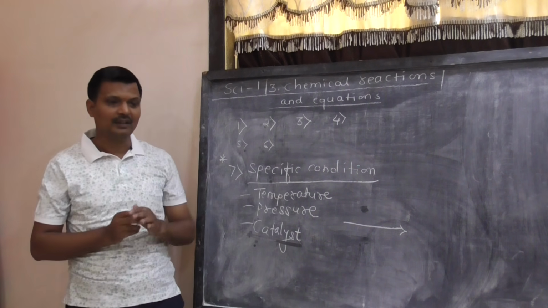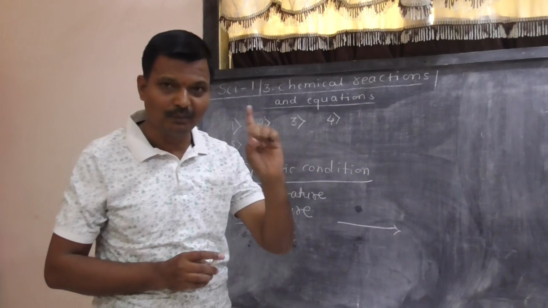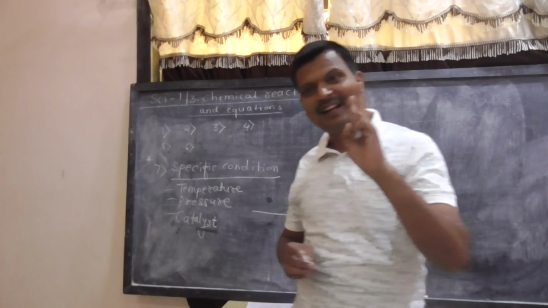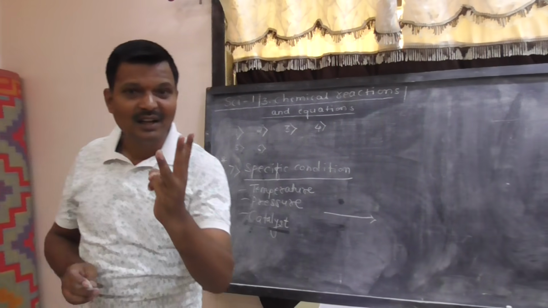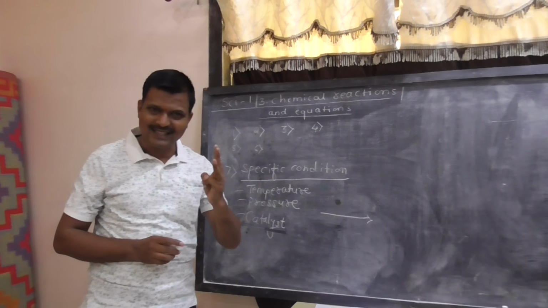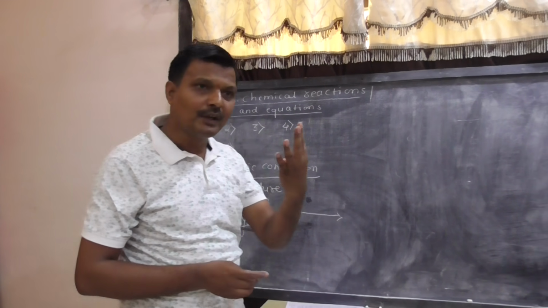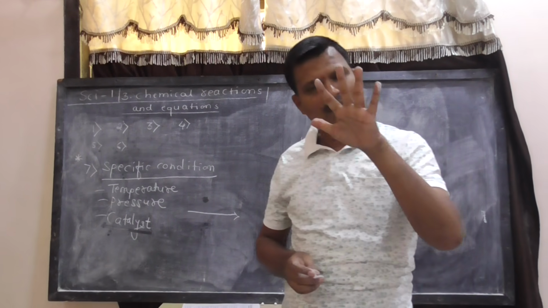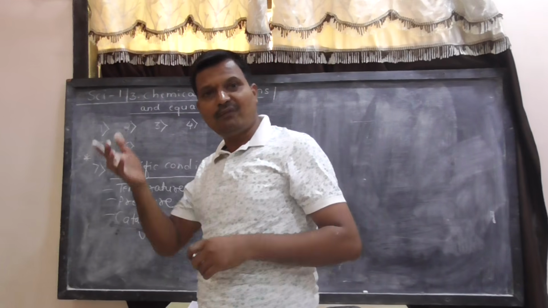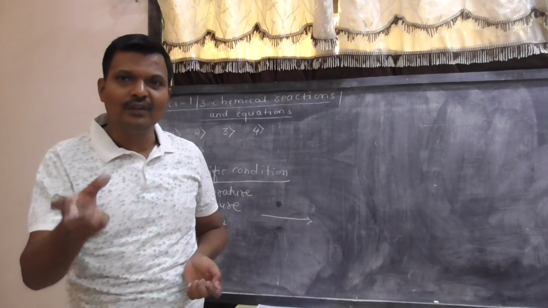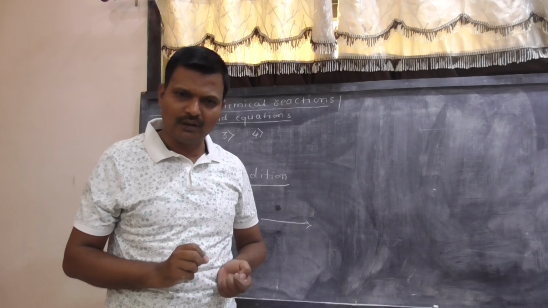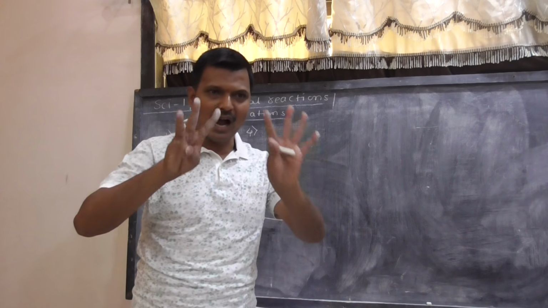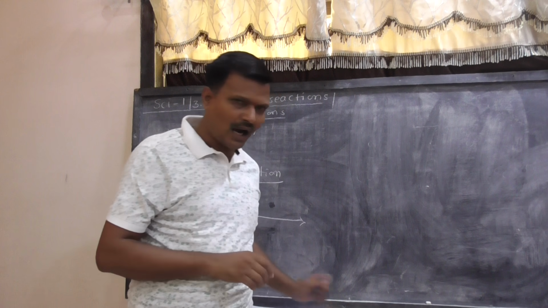तर काय काय पाहिलं आज आपण? We will repeat. Number 1, what is meant by chemical reaction. Number 2, what is meant by reactants. Number 3, what is meant by products. Number 4, what is meant by chemical equation. Number 5, what is meant by word equation. And finally, the conventions to write the chemical equation. Chemical equation लिहायचे नियम. I repeat, 8 नियम आहेत. कोणते कोणते 8 नियम आहेत?